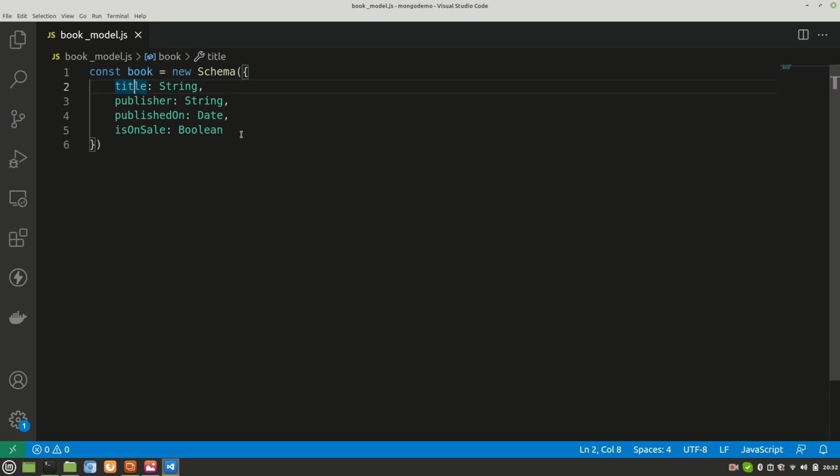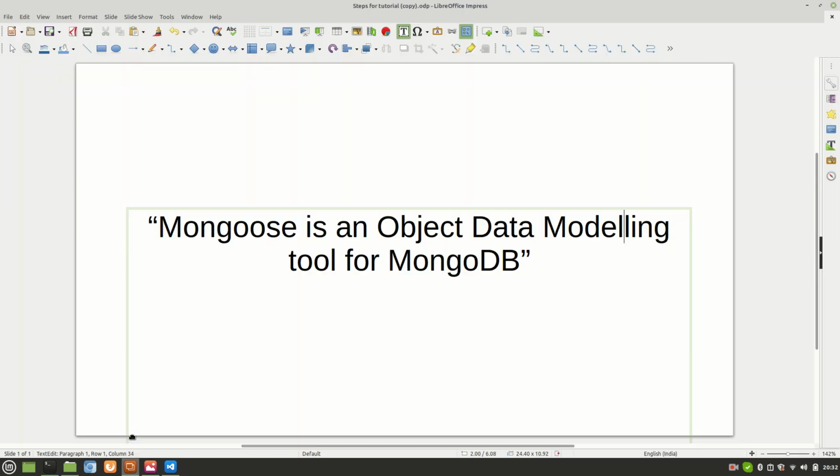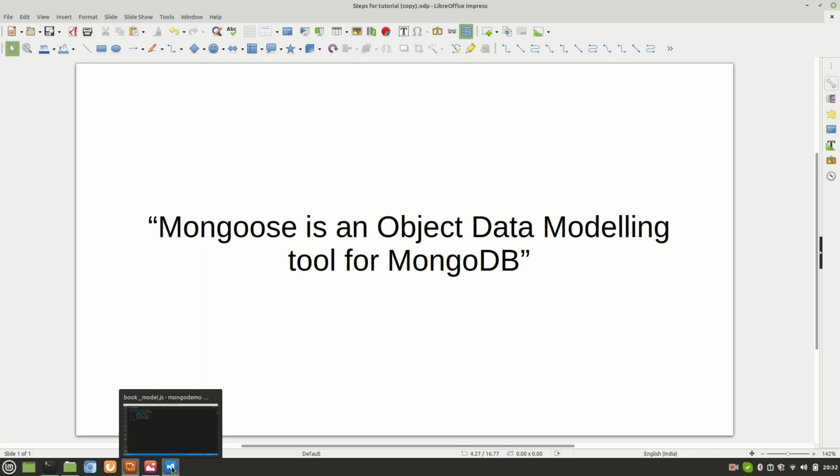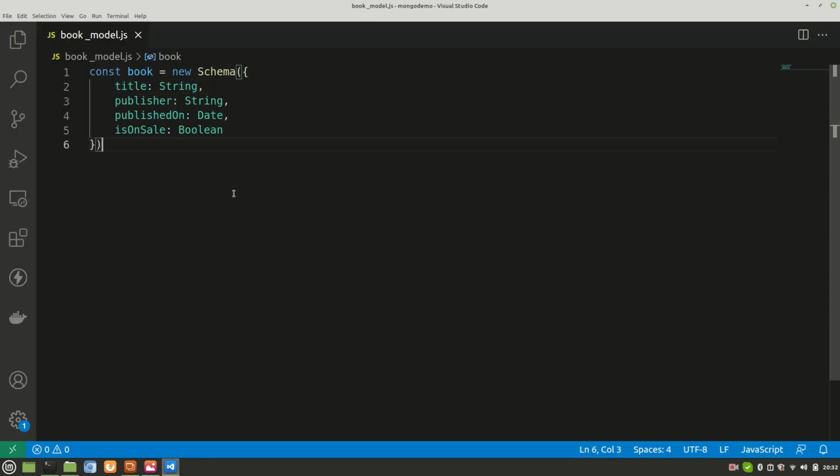Now let's revisit the definition of Mongoose. Mongoose is an object data modeling tool for MongoDB. Does it make more sense now? That's why we say that Mongoose is an object data modeling tool. It models the data, it structures the data, it defines how the data will look. How the object, how the document will look. And we use a schema for that.